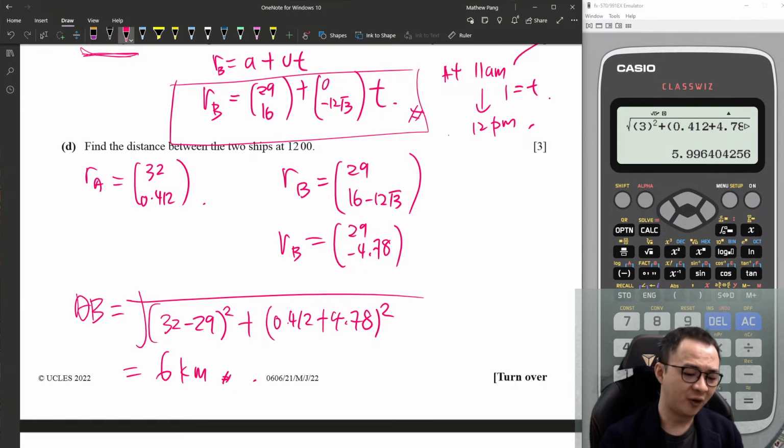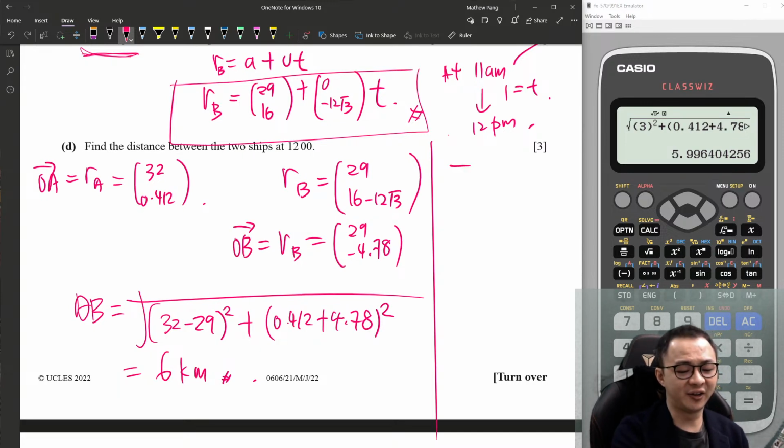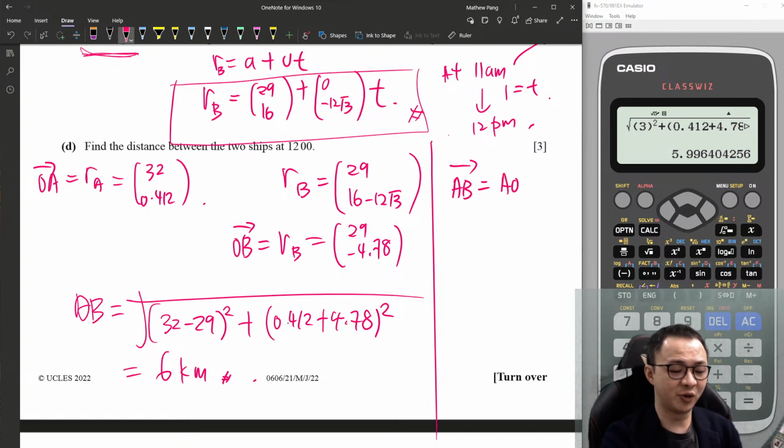Of course, you say, sir, do you have any other method? Yeah, I do. This is the position vector of A, OA. This is the position vector of B, OB. So if I want to find the vector AB, I can say this is AO plus OB, right?